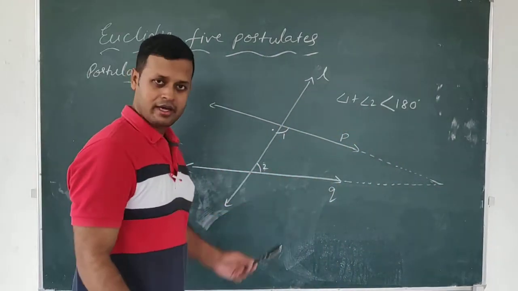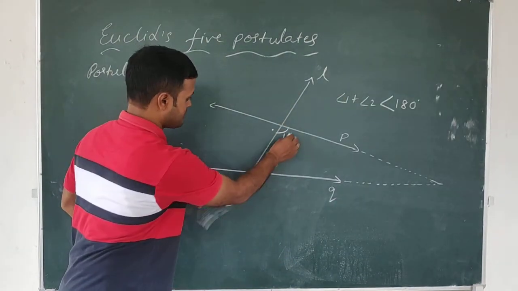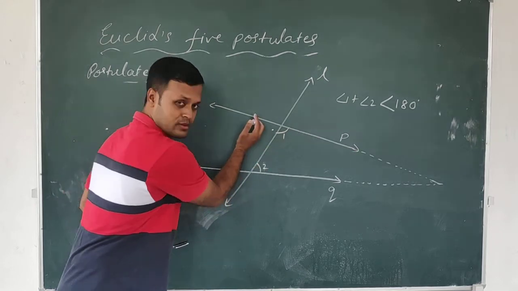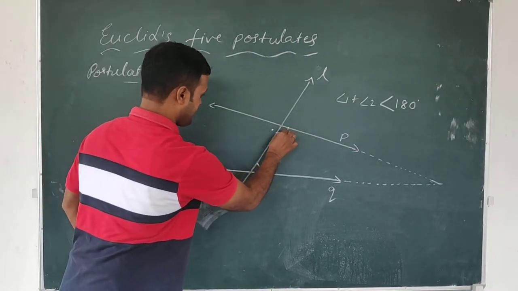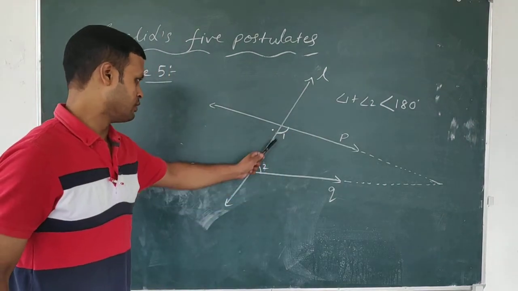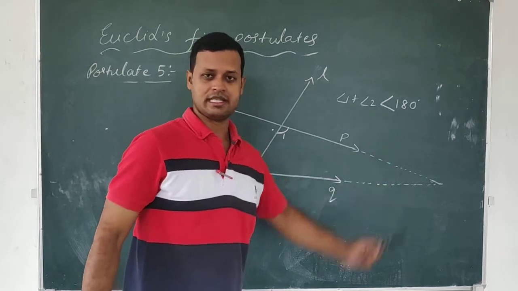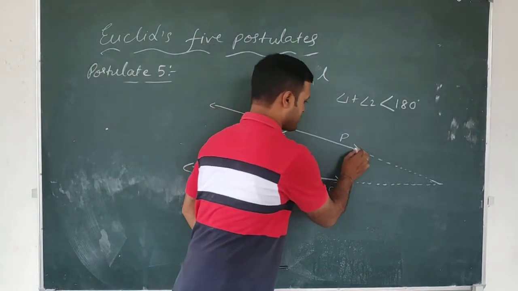Suppose this is the transversal, there are two sides, the right side and the left side. On the right side is angle 1 plus angle 2. If angle 1 plus angle 2 is less than 180 degrees, then the two lines will meet if produced indefinitely